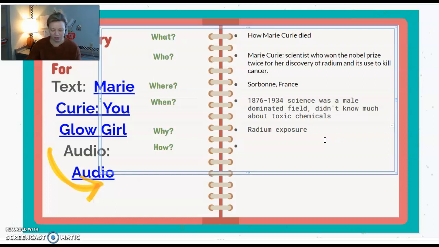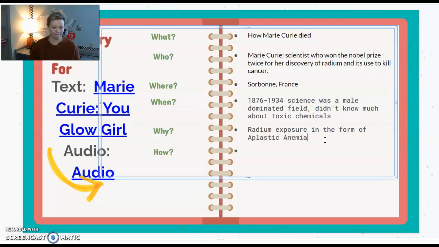She dies basically from radium exposure, in the form of aplastic anemia. I know that's a weird word, I don't know how to say it. Okay. And how did all this happen?